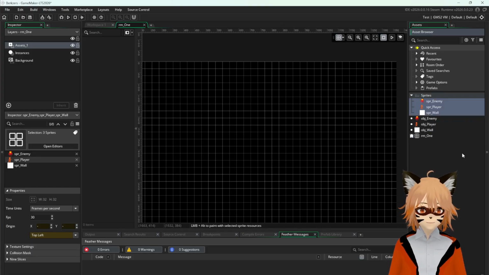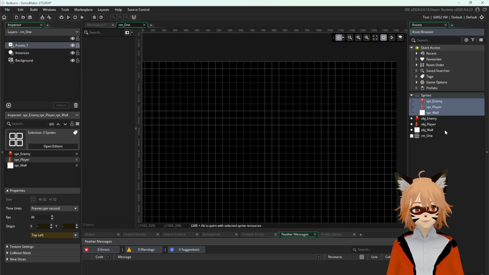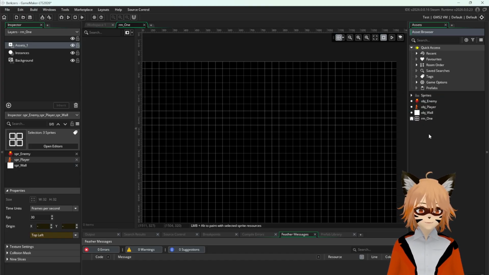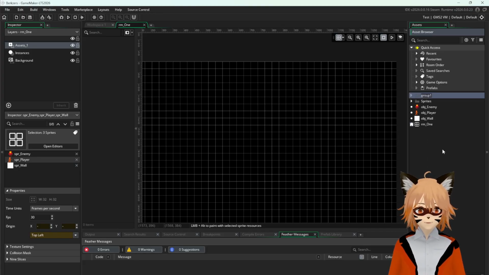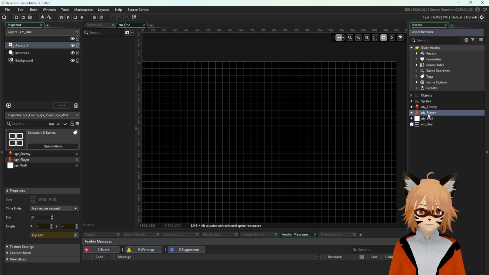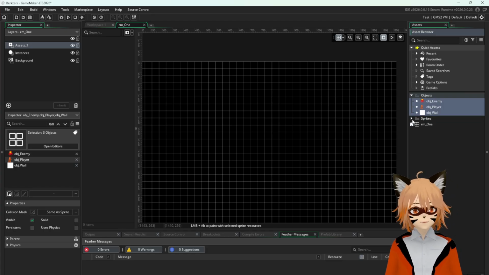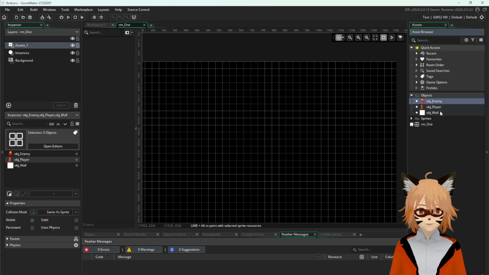That way we can tidy up our assets window, because in the future, if you create more and more assets, this is going to get cluttered real quick. So we have to make sure it's organized. A little bit of housekeeping is very helpful for us. Then we're going to create another group and call it objects. The group is very helpful to organize things, so you can open and close this. Now we can drag in the enemy, player, and wall objects.